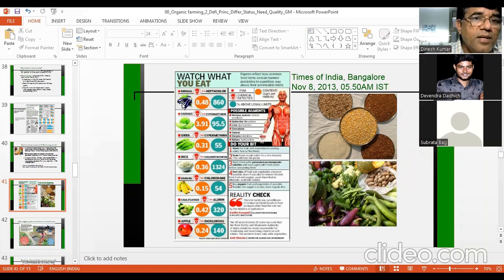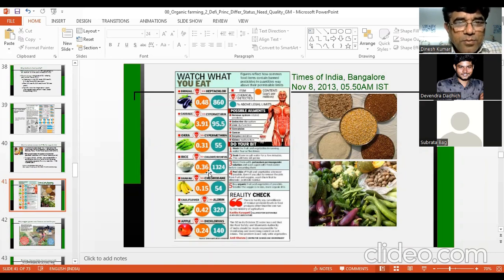This heptachlor was there in the brinjal. Similarly, in cabbage, 95.5 percent. I'm sorry, this is in percentage. So 3.91 was the level in ppm. So much was the level of pesticide in cabbage. The pesticide was cypermethrin, which was 3.91 ppm, and it was 95.5% higher than the permissible limit.